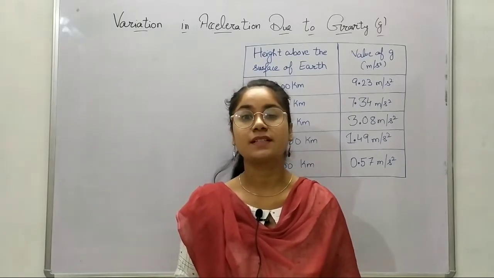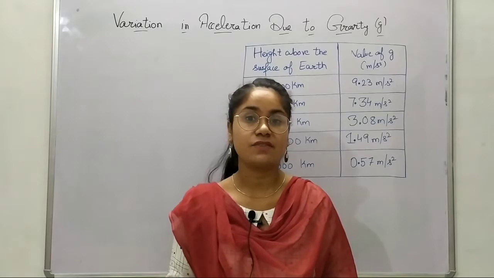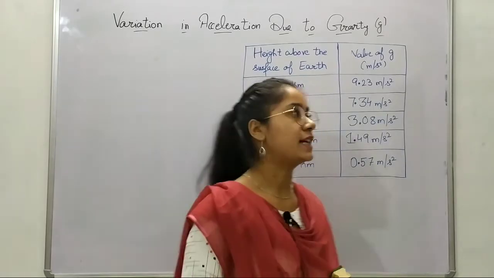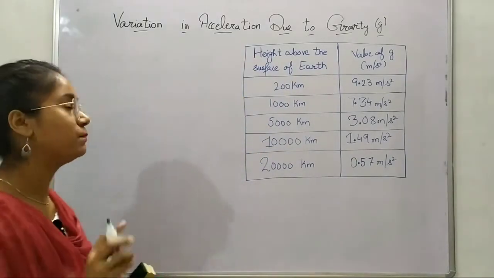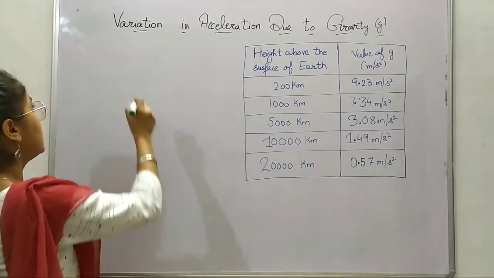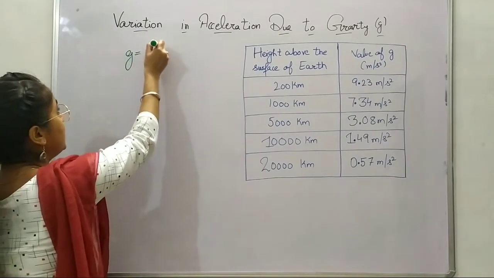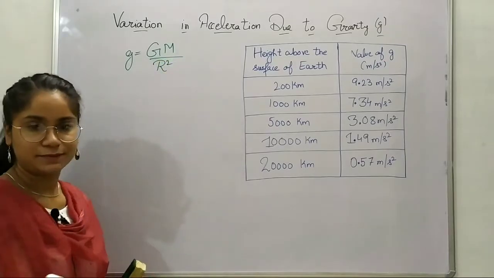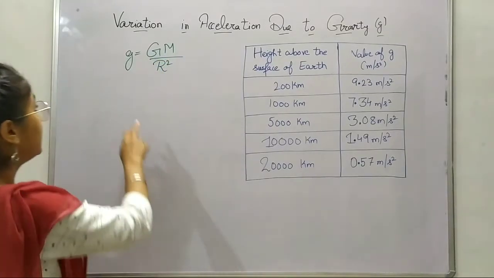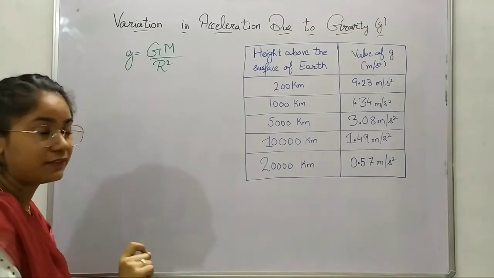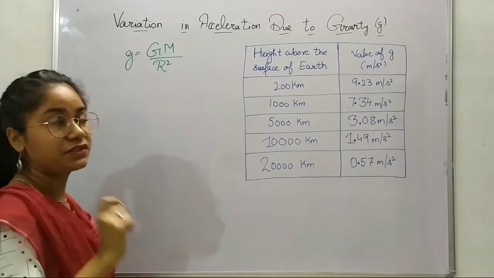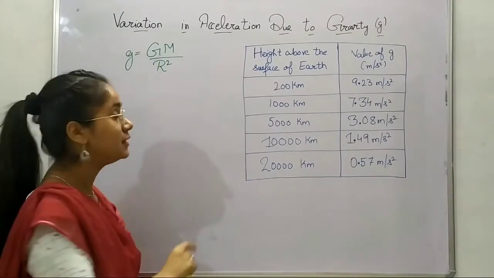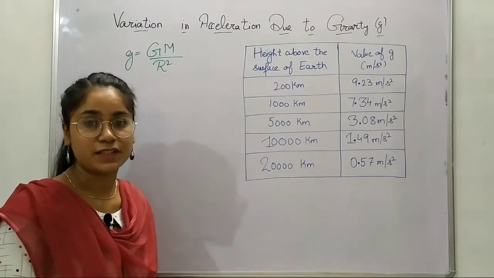In this video, we're going to study the variation of acceleration due to gravity on Earth. Before starting this topic, you must know the formula g equals GM over r squared, in which g is the acceleration due to gravity, G is the gravitational constant, M is the mass of the Earth, and r is the radius of the Earth.